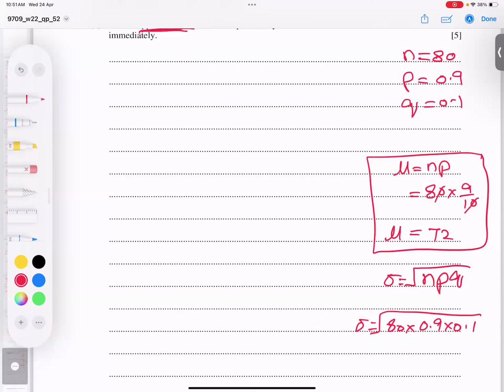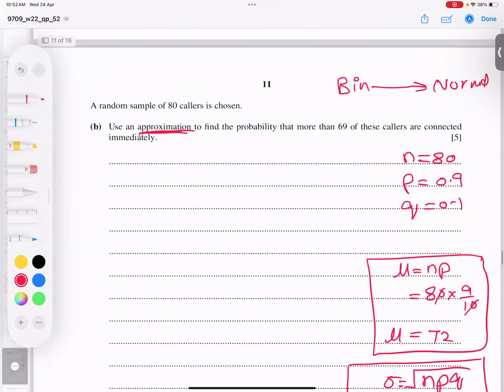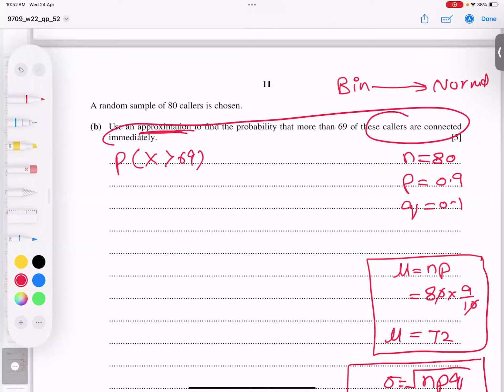If I check it, the deviation I get is 6 root 5 over 5, which is more accurate; otherwise I can compute the decimal. And what he's asking for is the probability of more than 69 callers being connected immediately.